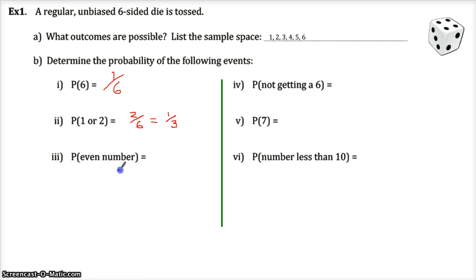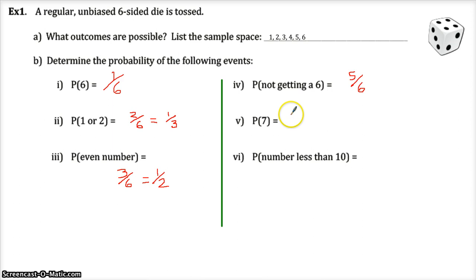Even number, I kind of can't help it though, right? You know me, I can't look at this 3/6 without feeling a little bit funny, so I would take either one of these because 3 of the 6 are even. Not getting a 6, well, there's 5 ways to not get a 6 out of the 6 total ways. Notice these denominators all start out as 6 because we're talking about rolling the die. This is good to know first.